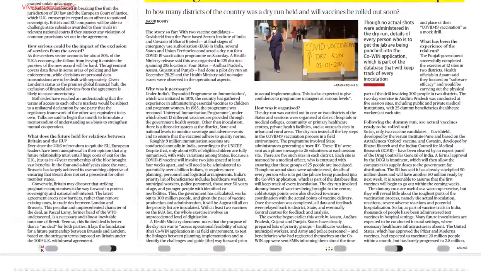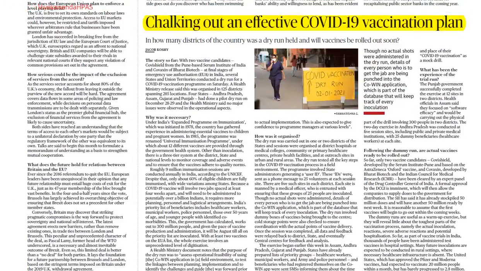The next one is chalking out an effective COVID vaccination plan. How the vaccination will be provided, you will read this on your own. Okay, in many districts, the dry run has been held because the vaccines are going to be rolled out soon. So we will have to wait for the numbers in certain districts and among certain people around the state. I hope this is clear.